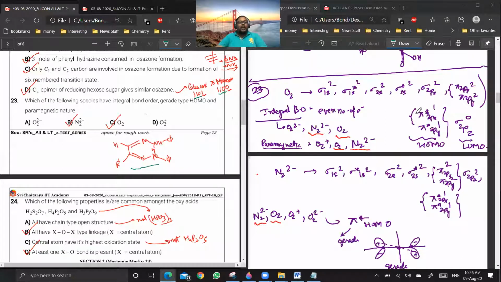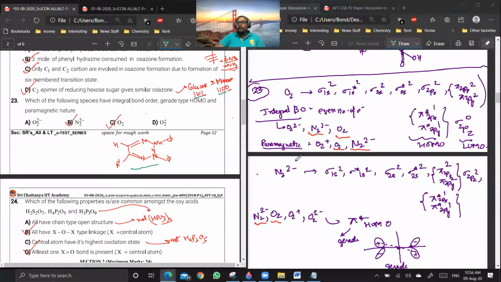Now you see, they are asking three parameters: integral bond order, paramagnetism, and HOMO-LUMO. First, integral bond order. For integral bond order, the whole species should have an even number of electrons. If it has an odd number of electrons, the bond order will not be integral.